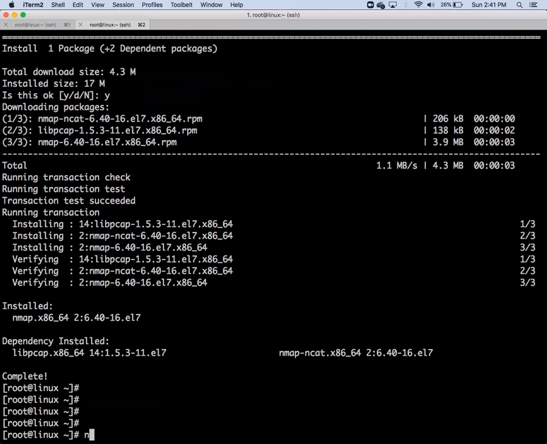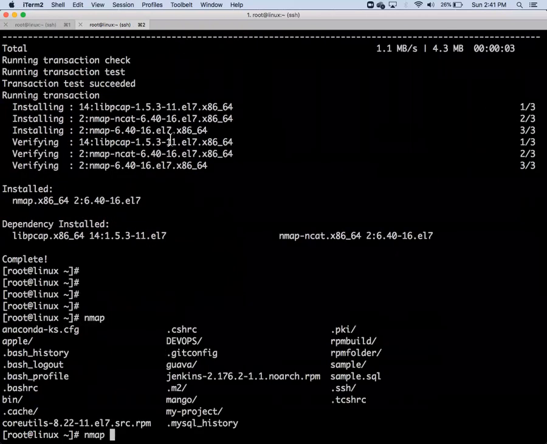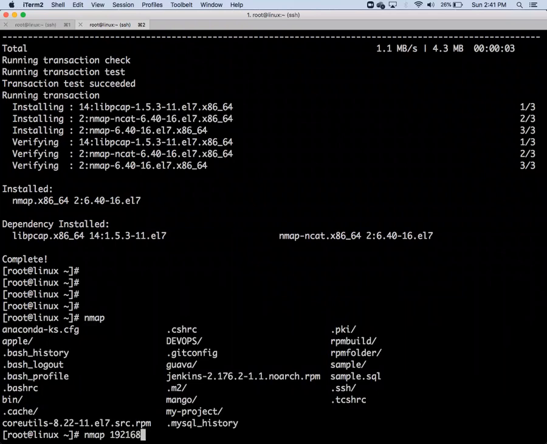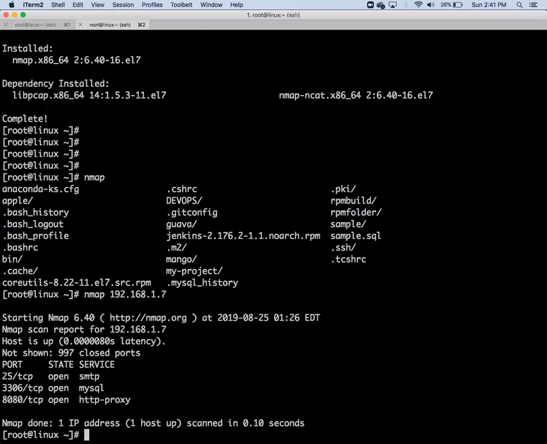Okay, so what is Nmap? I just use Nmap and give the IP 192.168.168.107. What will it do? It will scan for all services. It has scanned port 25. Yes, 25 is listening for SMTP. SMTP is running there. 3306, yes, MySQL is running. 8080 is there, HTTP proxy is running, but it didn't find SSH.